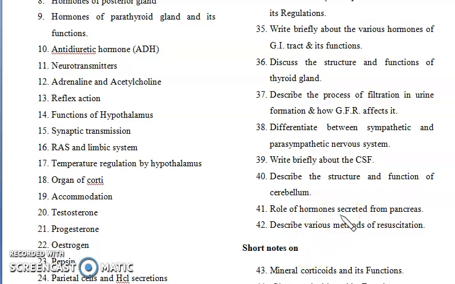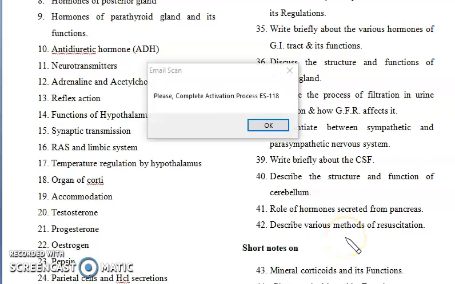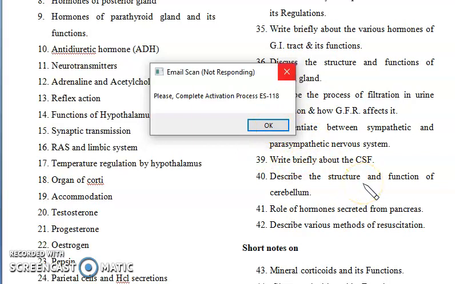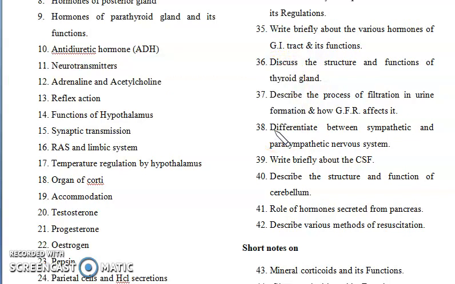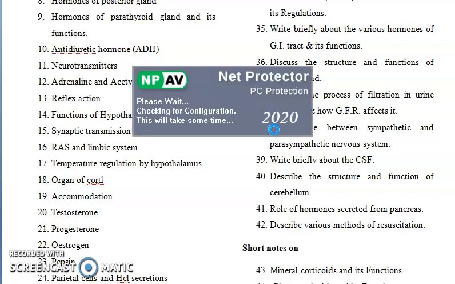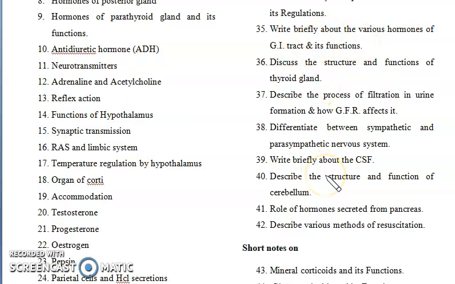Now the next question is, describe various methods of resuscitation, right? So you see, resuscitation is a method that is responsible for artificial respiration. So in case of artificial respiration, you should write about the different respiration methods, mouth to mouth and other types of methods in resuscitation, right?